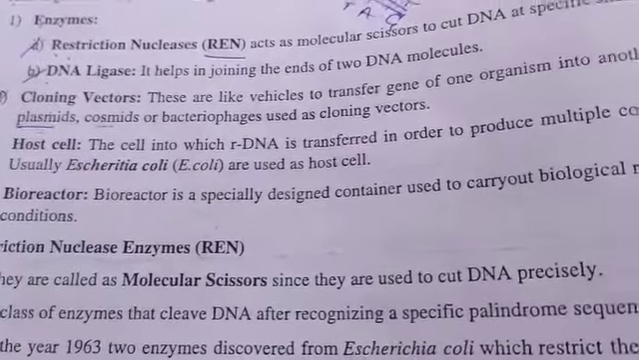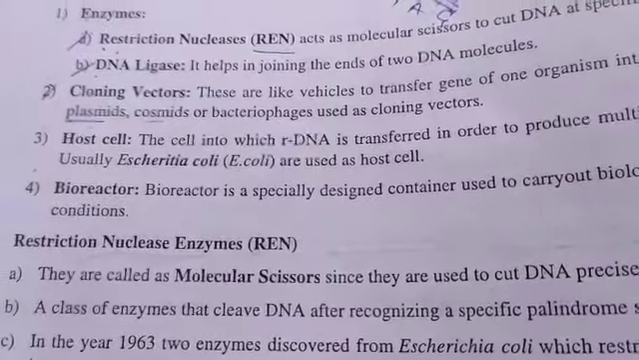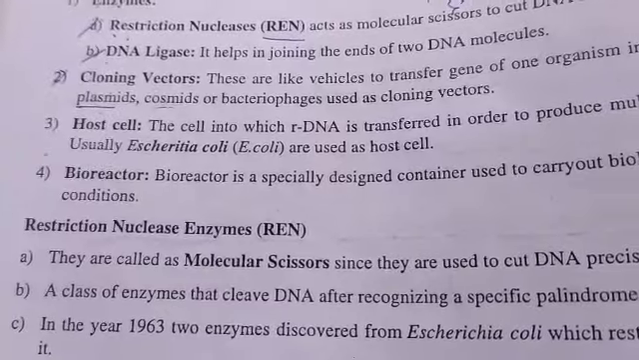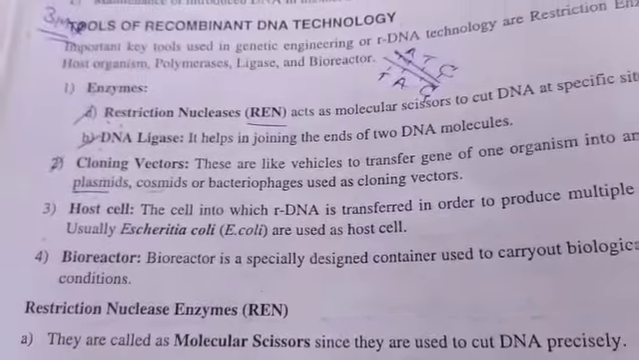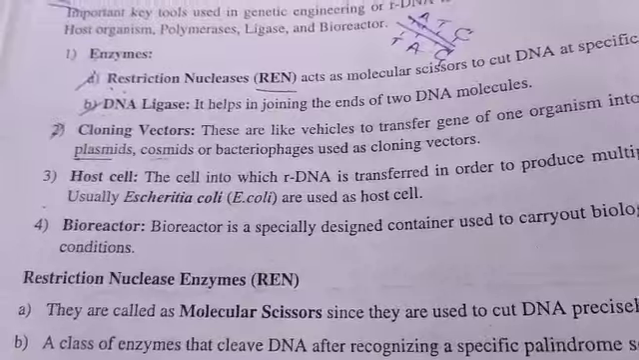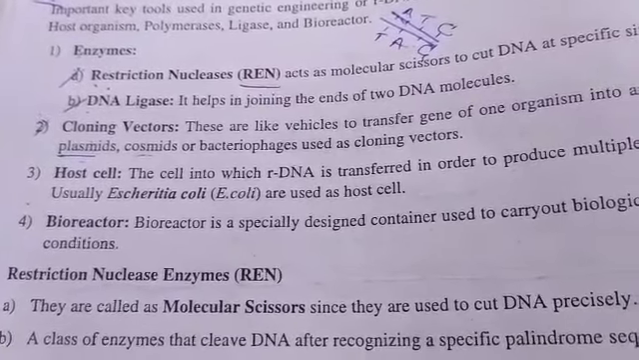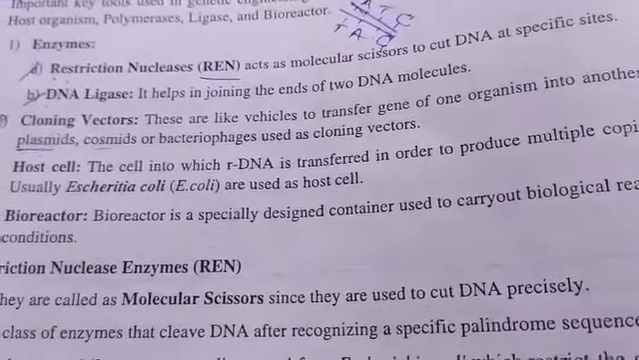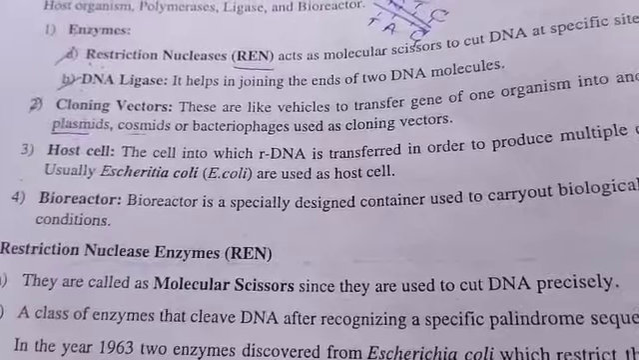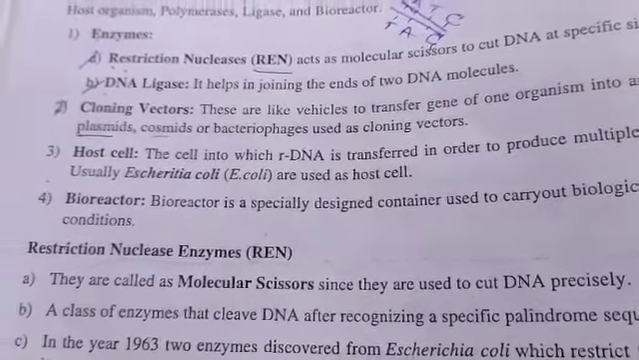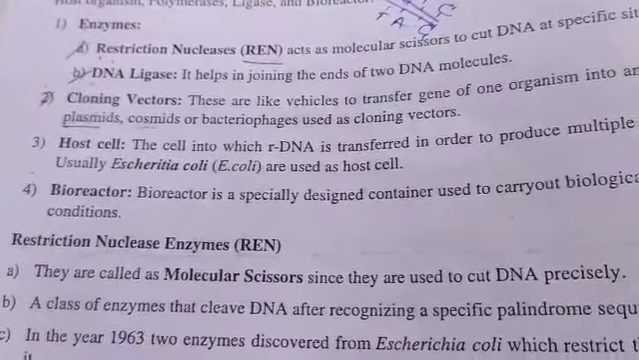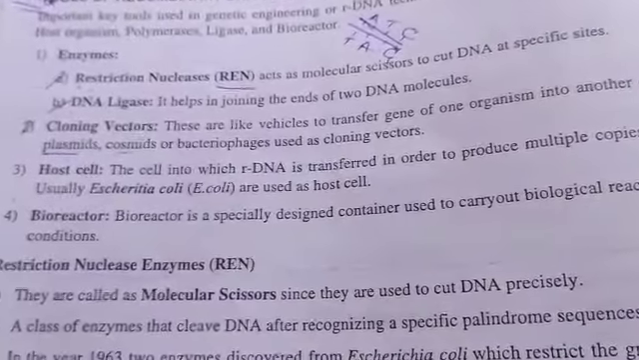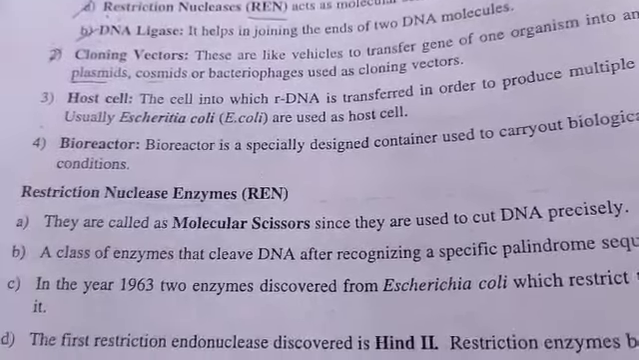Next, host cell. The host cell is where the desired gene or rDNA molecule is carried, the cell into which rDNA is transferred in order to produce multiple copies. One rDNA molecule we prepared, and we need multiple copies of the gene of interest. Usually E. coli is used as the host cell.